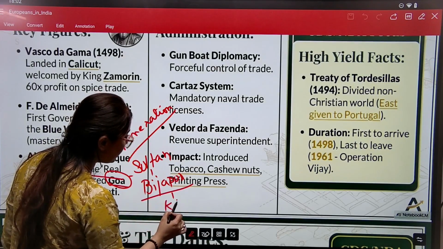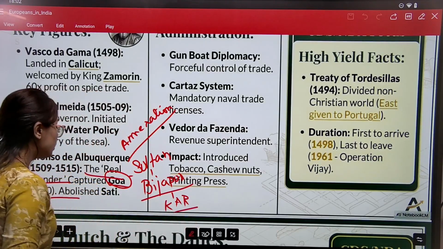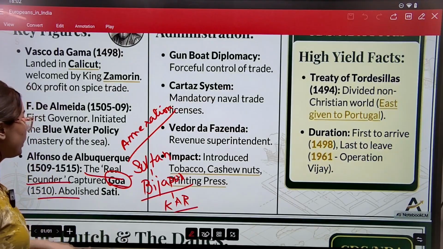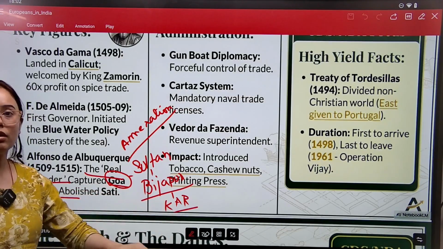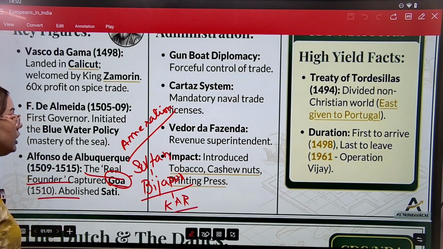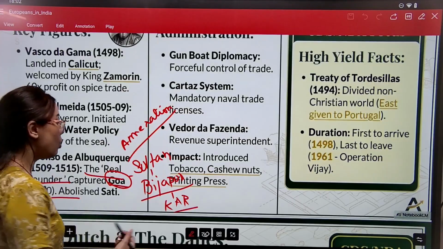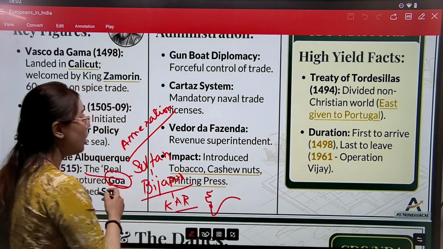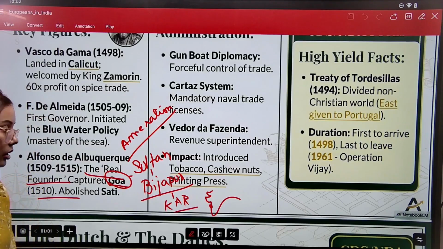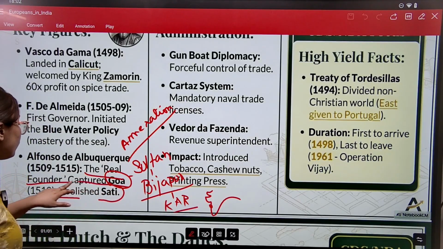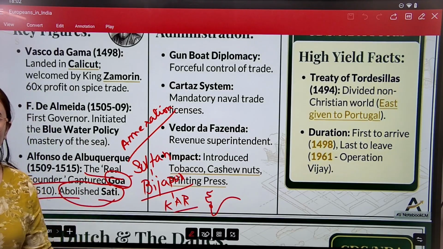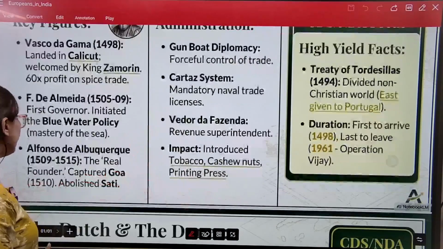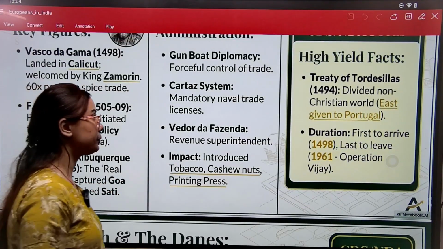Bijapur is a place in the Karnataka region. This person, Alfonso de Albuquerque, is known to have captured Goa from the Sultan of Bijapur in 1510. And Goa will remain a very important location for the Portuguese in India. Apart from this, he also abolished sati in the nearby region. So these are some of the important points about the governor.